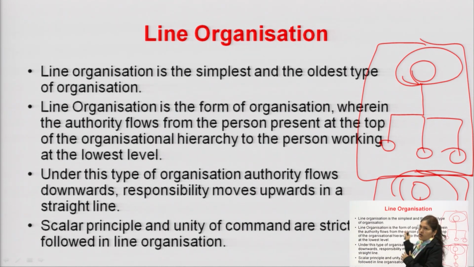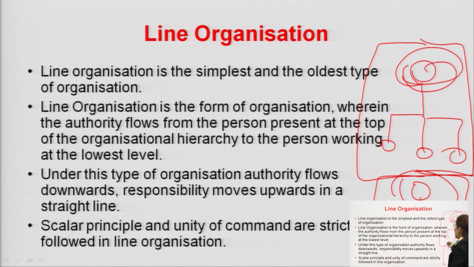This is the simplest kind of organization, and it is suitable for a small organization, because here departmentation does not exist. Here there is division of work and delegation of authority, but only for a certain time period, and there are no permanent departments in the organization. This type of organization structure is known as line organization, where the authority flows from the person at the top level